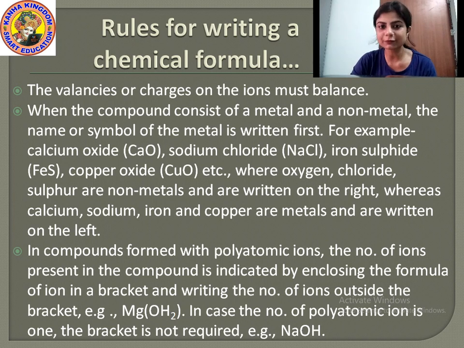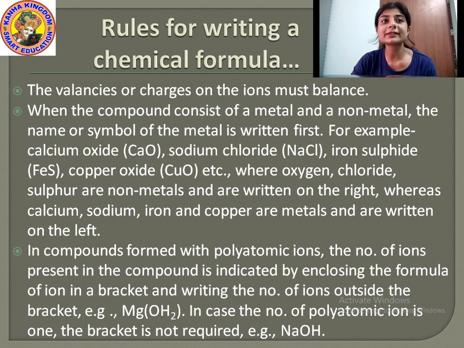Okay, when a compound is formed after a chemical reaction, whether from metal or non-metal, then the name or symbol of the metal should be written first. For example, calcium oxide, that means first it is written calcium, then oxide. Okay, then sodium chloride, that is NaCl. In calcium oxide it is written as CaO. Yes or no? Then the name or symbol of the metal is written first.